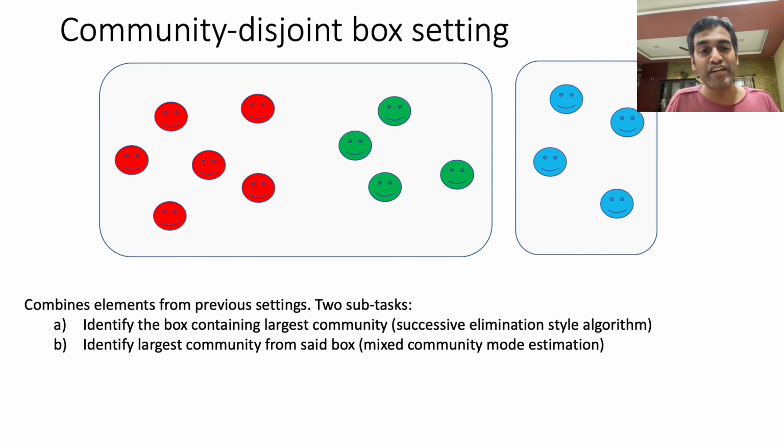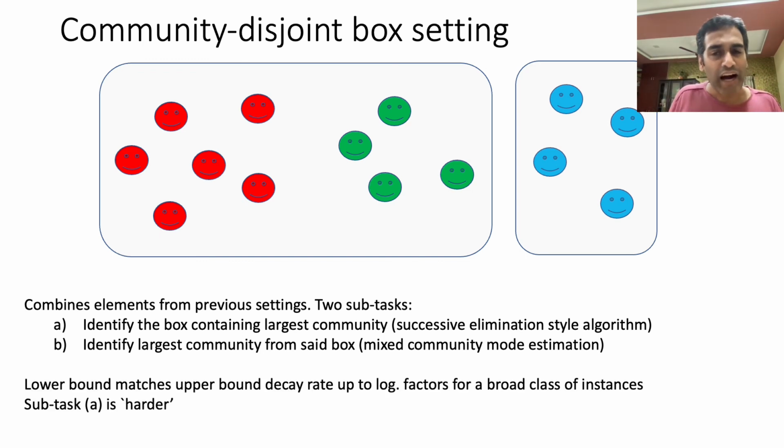The next part is to identify the largest community from that box. Even our information theoretic lower bounds highlight that the hardness of the learning task is dictated by the harder of these two subtasks. However, we don't have as strong a match between our upper bounds and the information theoretic lower bounds as we had before.